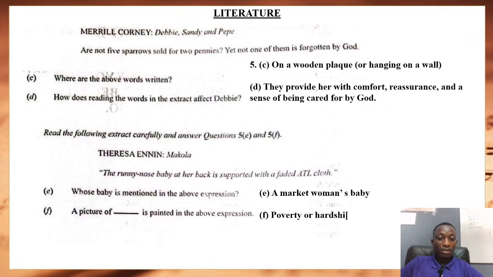Now C and D are questions on Debbie, Sandy, and Pepe. Are not 5 sparrows sold for 2 pennies? Yet not one of them is forgotten by God. So C says, where are the above words written? So these words were written on a plaque hanging on a wall. And then D says, how does reading the words in the extract affect Debbie?